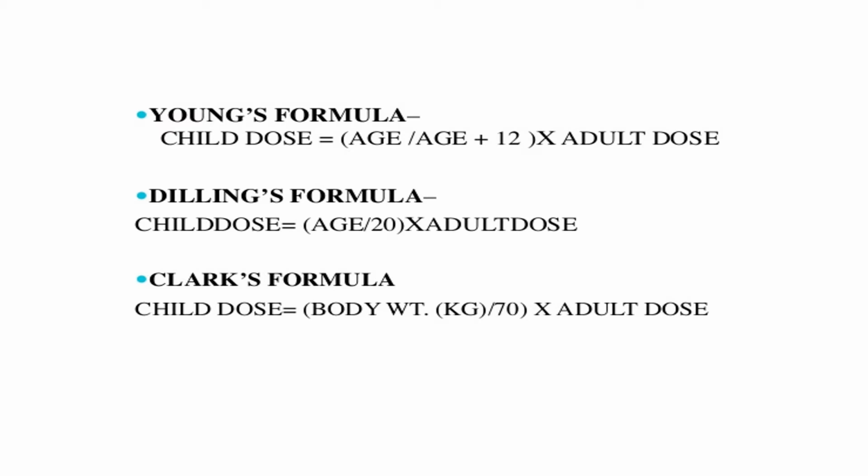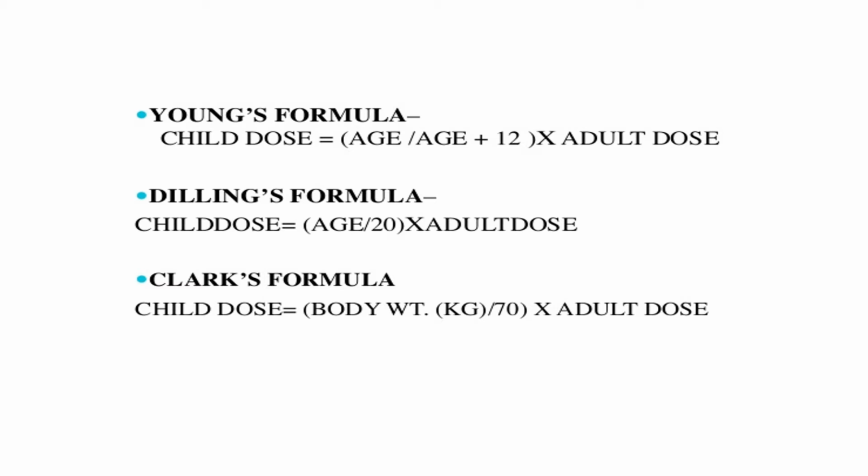Okay, as I told you, for age in children, there is a special group of formulas where we can calculate the dose of a drug. One formula is Young's formula, which is the most commonly used. That is, child's dose is equal to age divided by age plus 12 into adult dose. I will repeat once again: age by age plus 12 into adult dose.